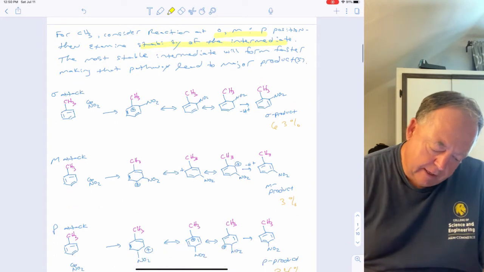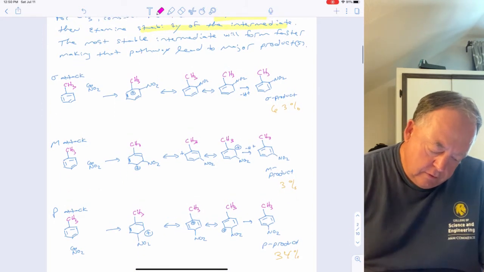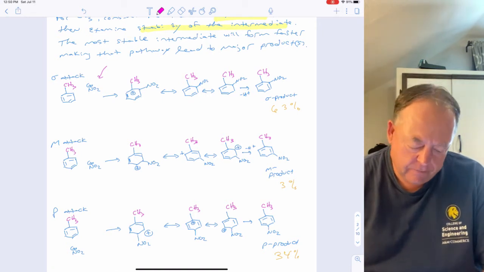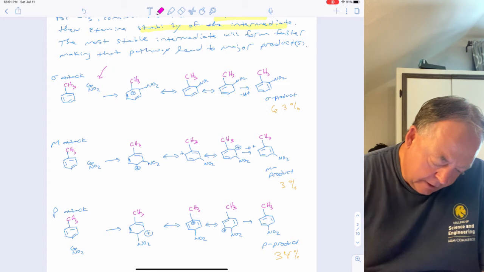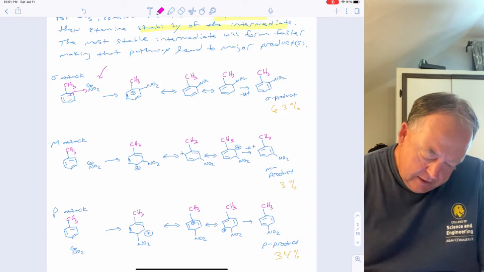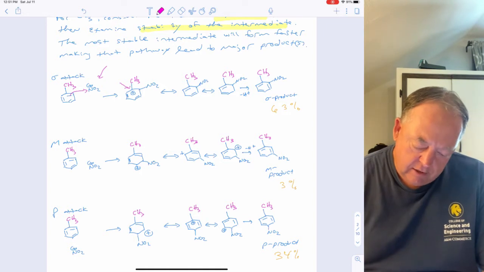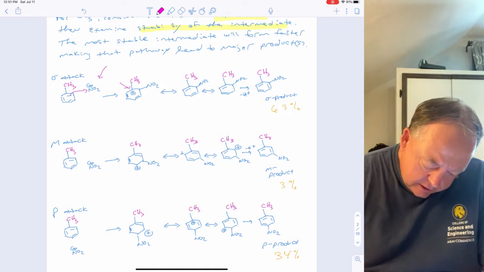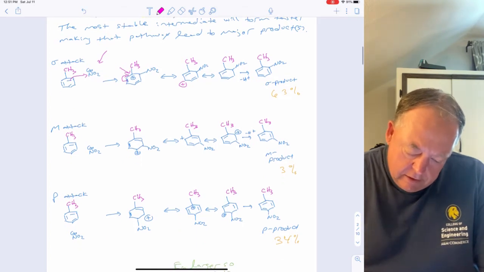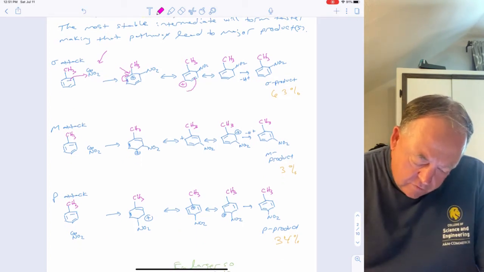Okay, so if we look at the mechanism, in the previous lecture, we looked at how HNO3 and H2SO4 react with each other to make NO2 plus, your electrophile. Once you have the electrophile, if we let it react at the ortho position, then we take 2 electrons, make a bond from carbon to nitrogen, and that would put a positive charge on that carbon. And then if we draw other resonance structures, let's take the next double bond and move it over, and then that would put the positive charge here.